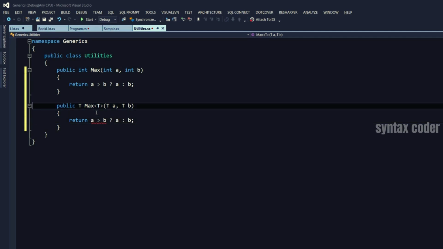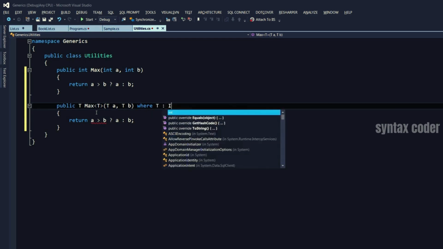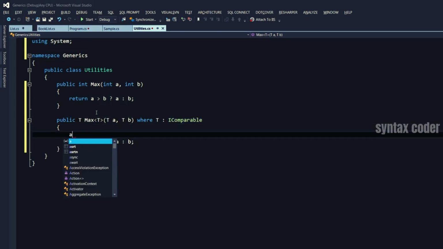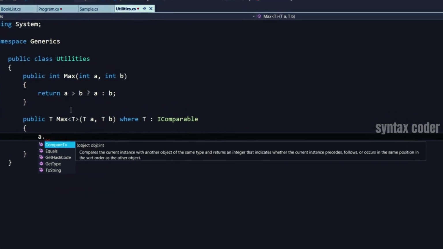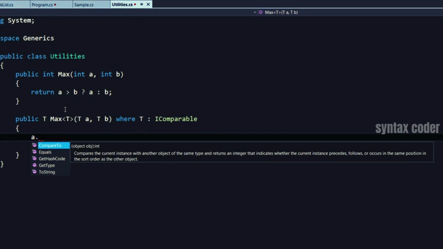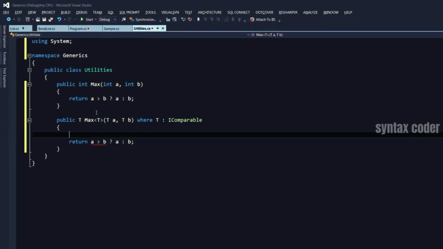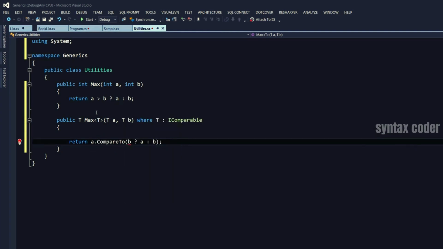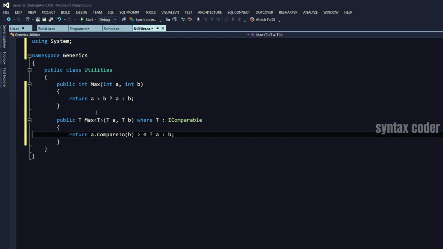We apply a constraint by going here at the end of the method and saying where T, we use colon, as in T is IComparable. With that, if I say a dot, we get a new method here, CompareTo, which comes from IComparable. So with that, we can say if A.CompareTo(B) is greater than 0, return A, otherwise return B.